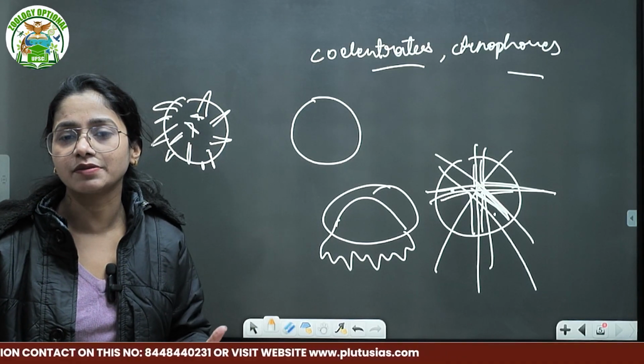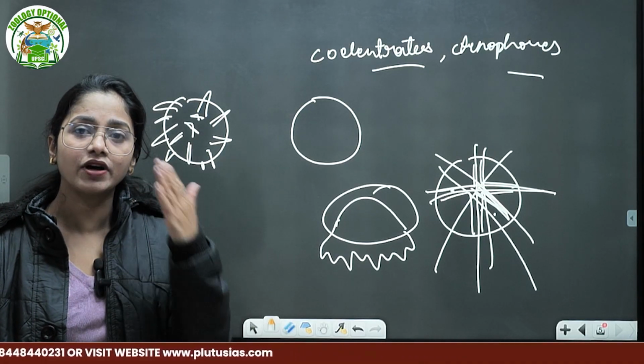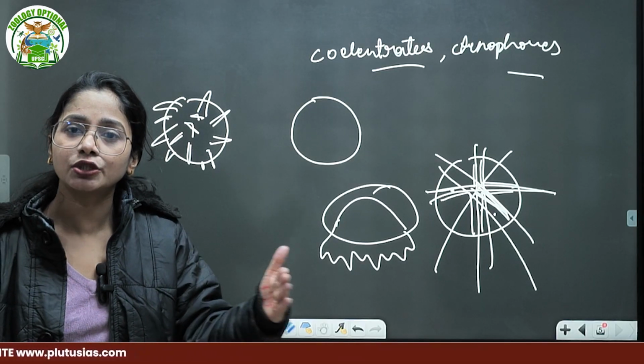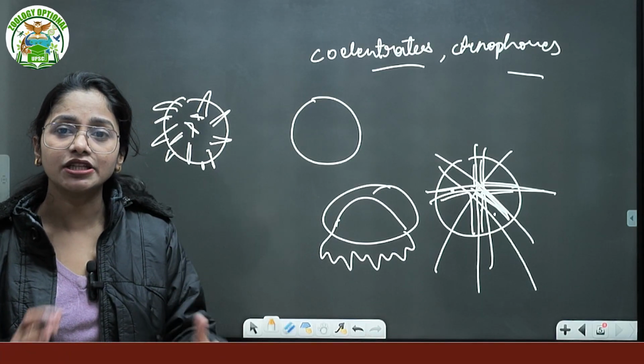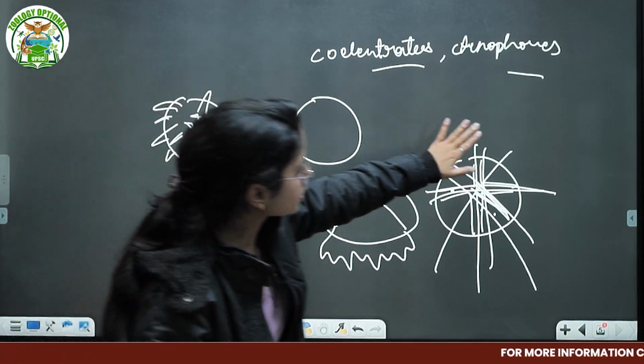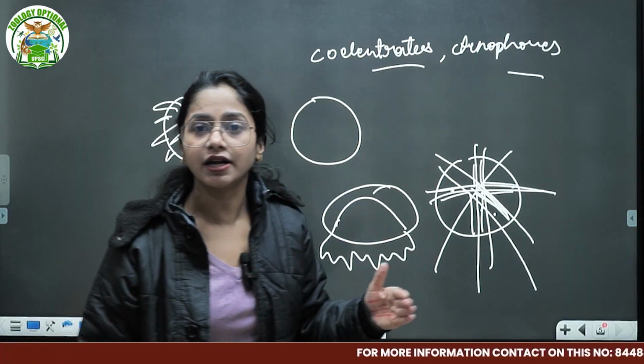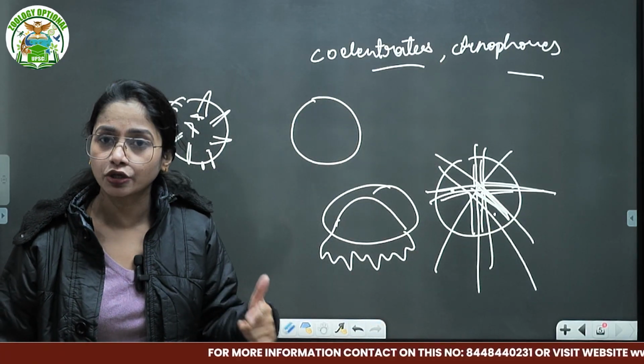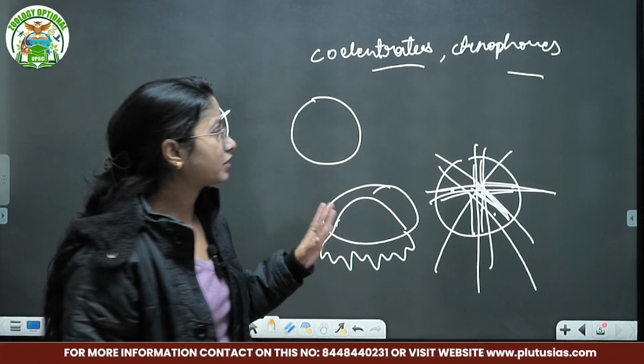Yes, it shows your radial symmetry, but from one side, it gets attached to the substratum. That means it is differentiating. So this is its one end and that is your another end. That is not the 3D motion of the radial. Got it? Now that is the difference.